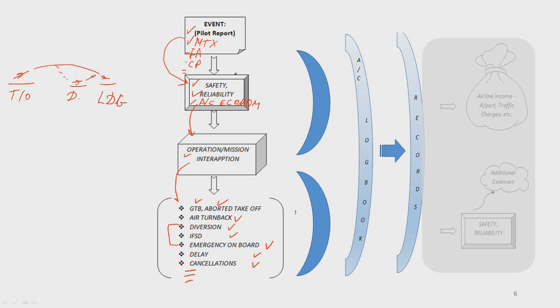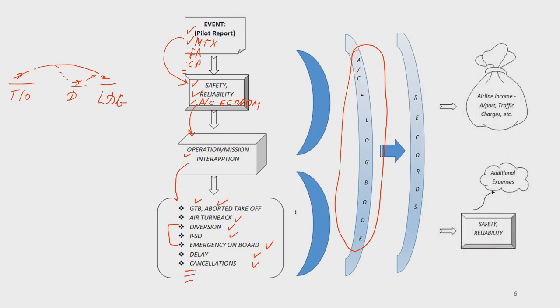Now the question: where is all this information documented? And the answer: the pilot should enter this information, or all occurrences, in the aircraft logbook, which is always in the cockpit. From the aircraft logbook, this information should be transferred to the PPC/records department for further processing and activities.